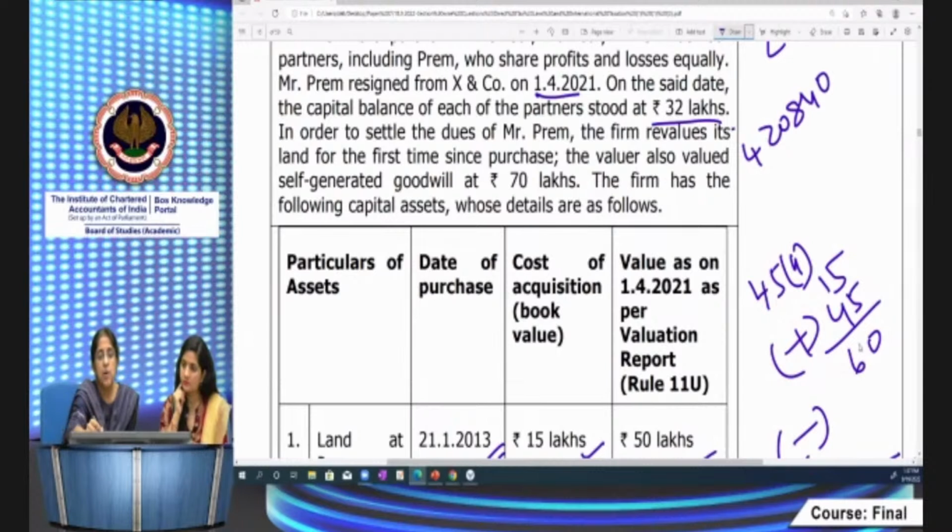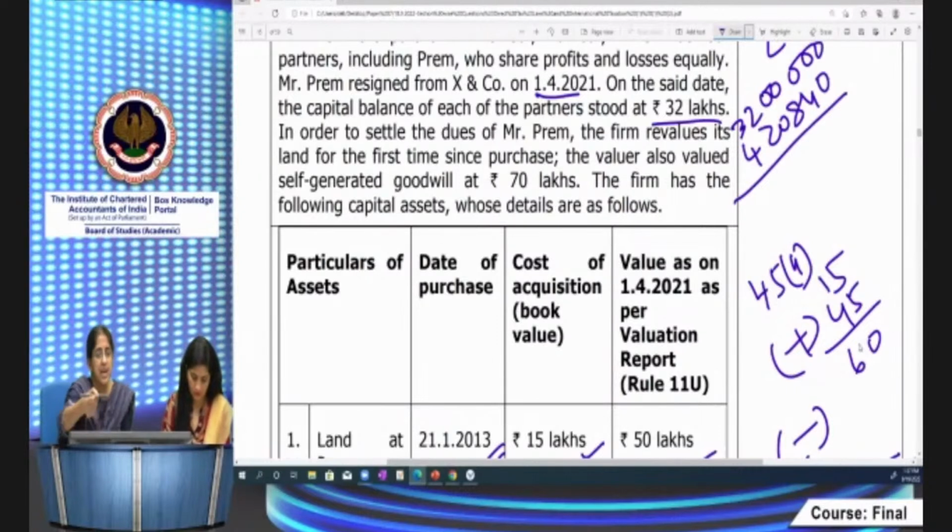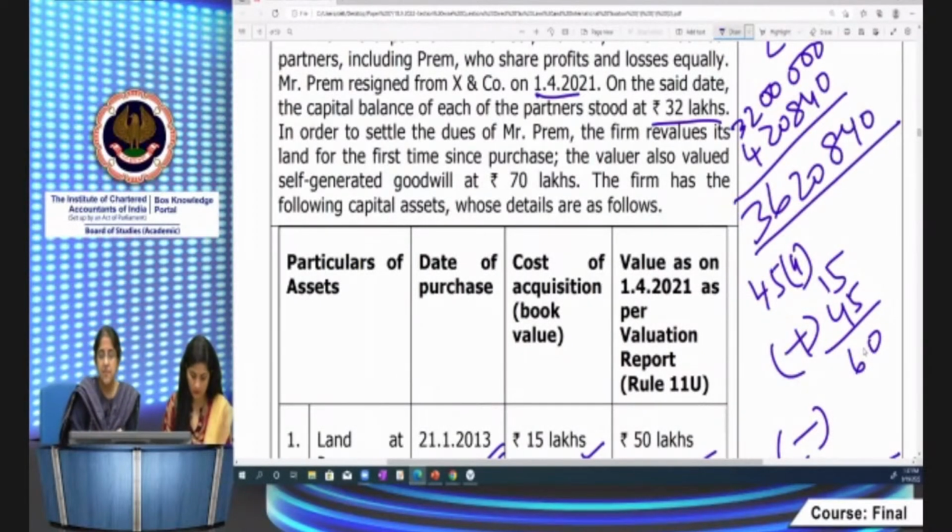Okay. Now, what is the capital balance of Prem? In fact, every partner's capital balance will now increase like this, but Prem's is more relevant because I have to reduce it. This comes to 3620,840. Prem's capital balance. Fine.